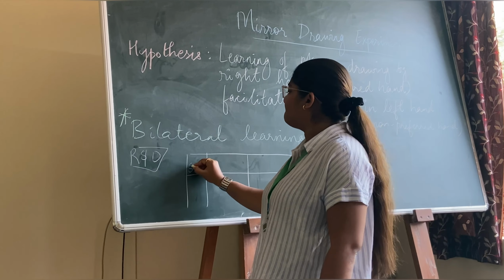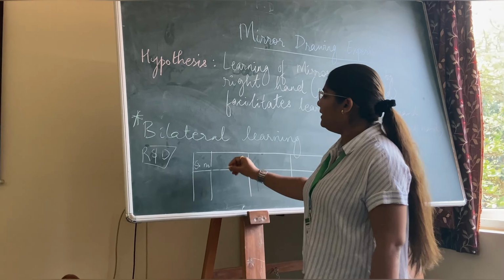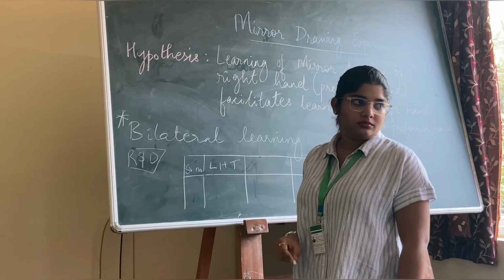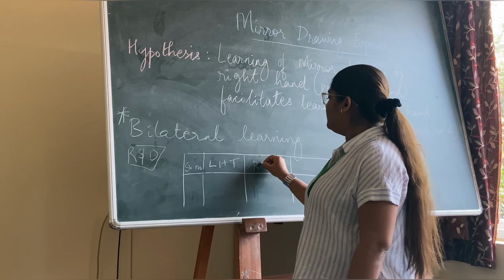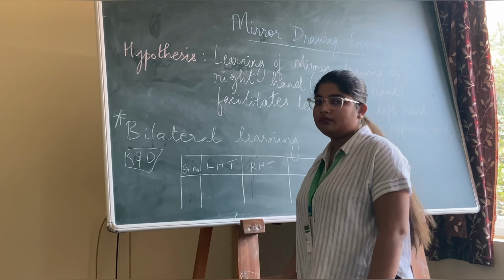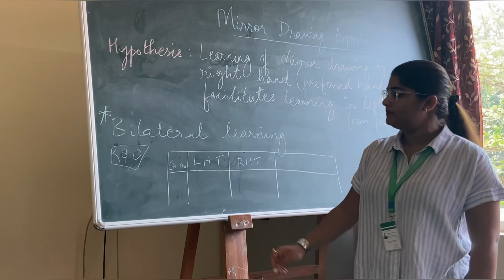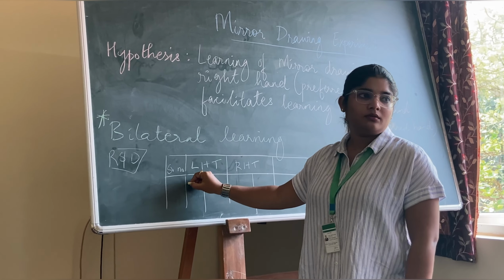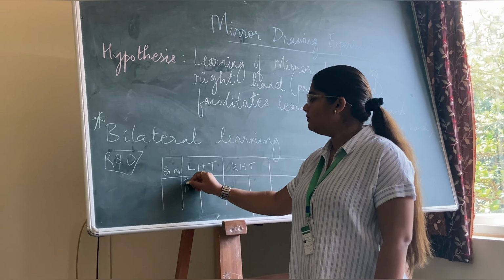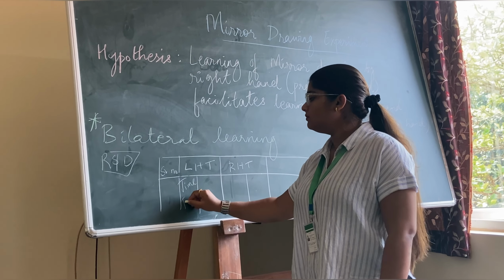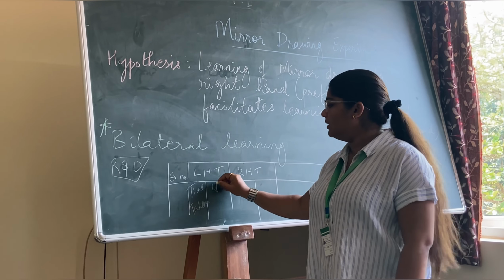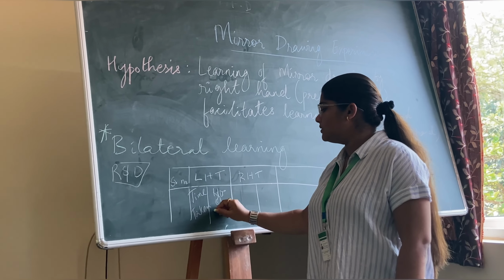It will be left hand trial, right hand trial, right? Here will be time taken and here will be number of errors.